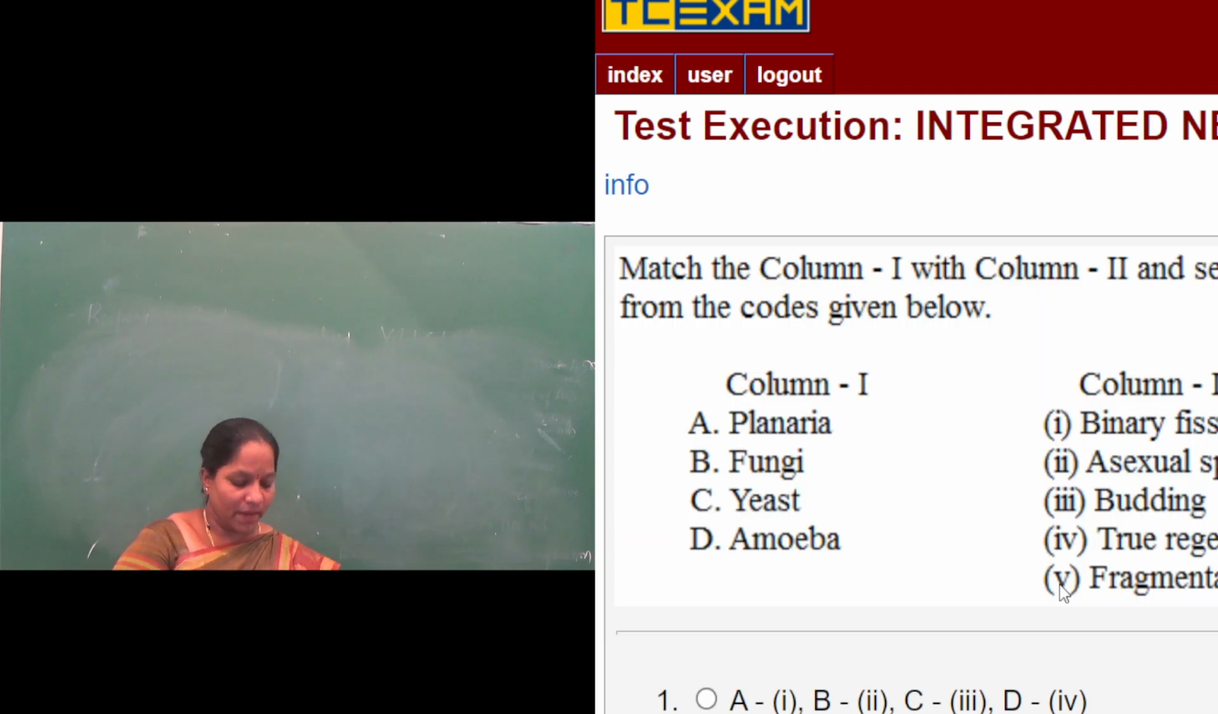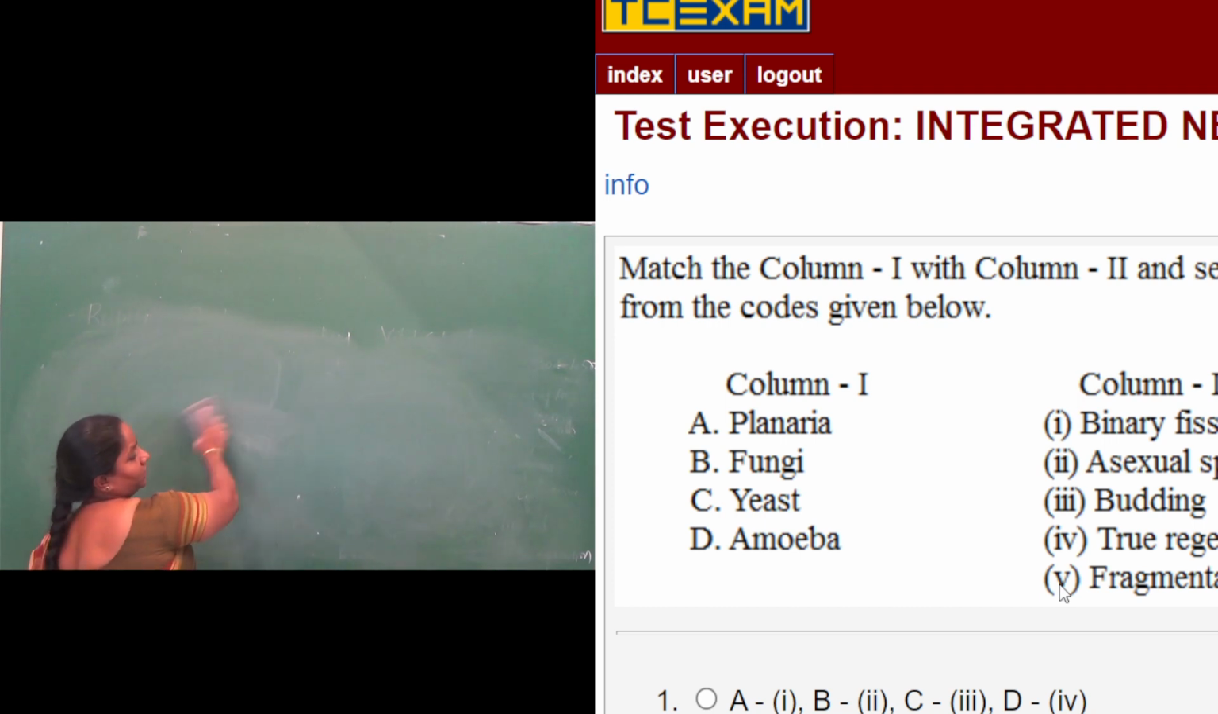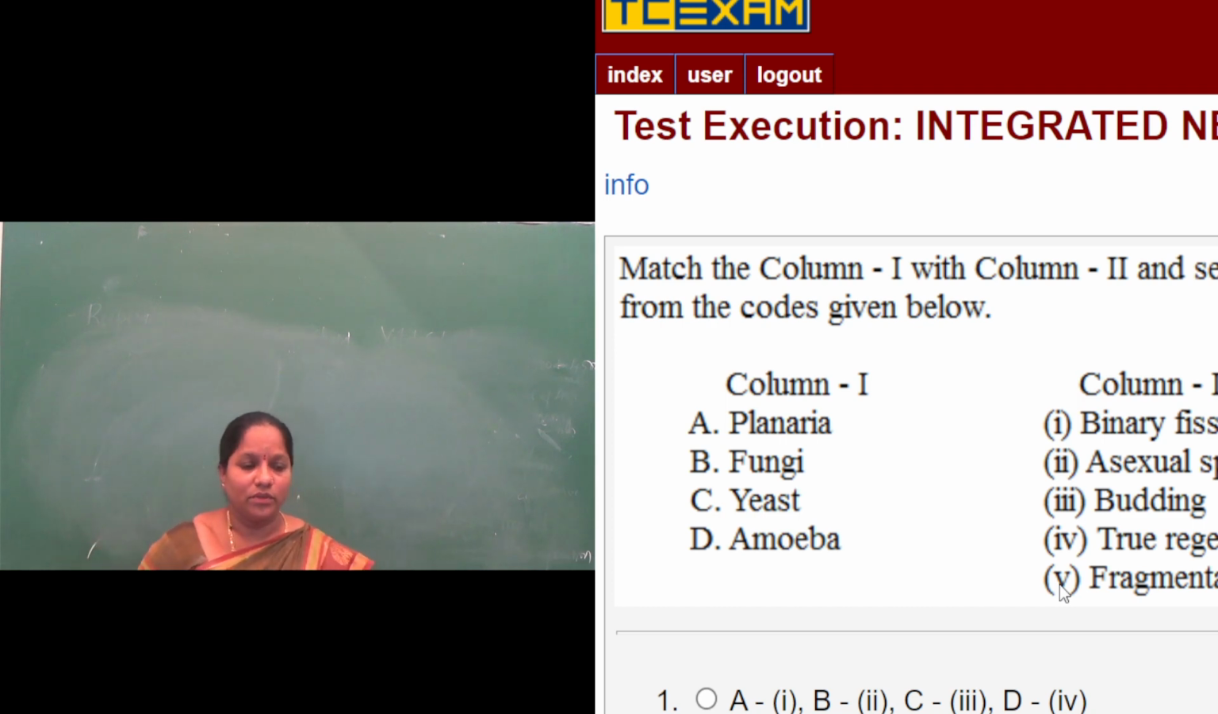Next question again. Match column 1 with column 2 and select the correct option. In column 1, we have planaria, fungi, yeast and amoeba. In column 2, they have asked which type of reproduction takes place, whether asexual reproduction or sexual reproduction. Planaria belongs to phylum Platyhelminthes, fungi to Mycota, yeast to fungi, and amoeba is a protozoan. All of these will have asexual reproduction only. So here, planaria.